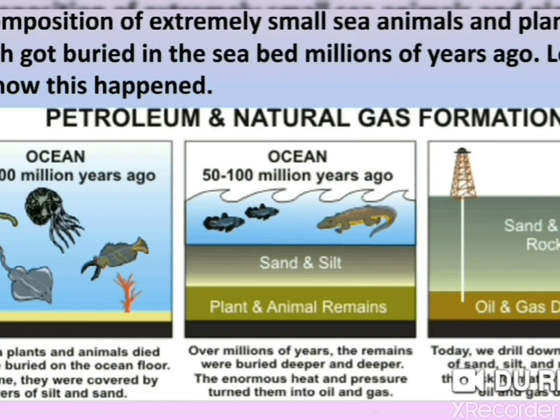After that, 50 to 100 million years ago, over millions of years, the remains were buried deeper and deeper. The enormous heat and pressure turned them into oil and gas. Similarly, this process also happened in the formation of coal. That's why petroleum, natural gas, and coal are called fossil fuels.